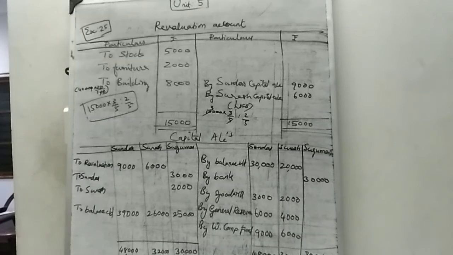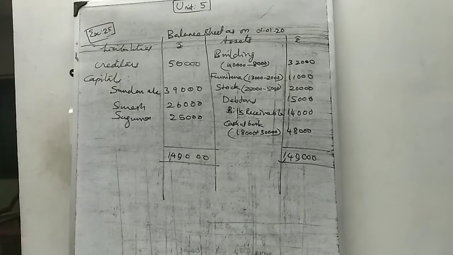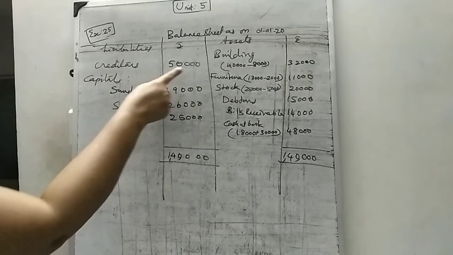Now we want to prepare the balance sheet. I will show you the balance sheet. Now you listen on the board. See, creditors given in the question 50,000.